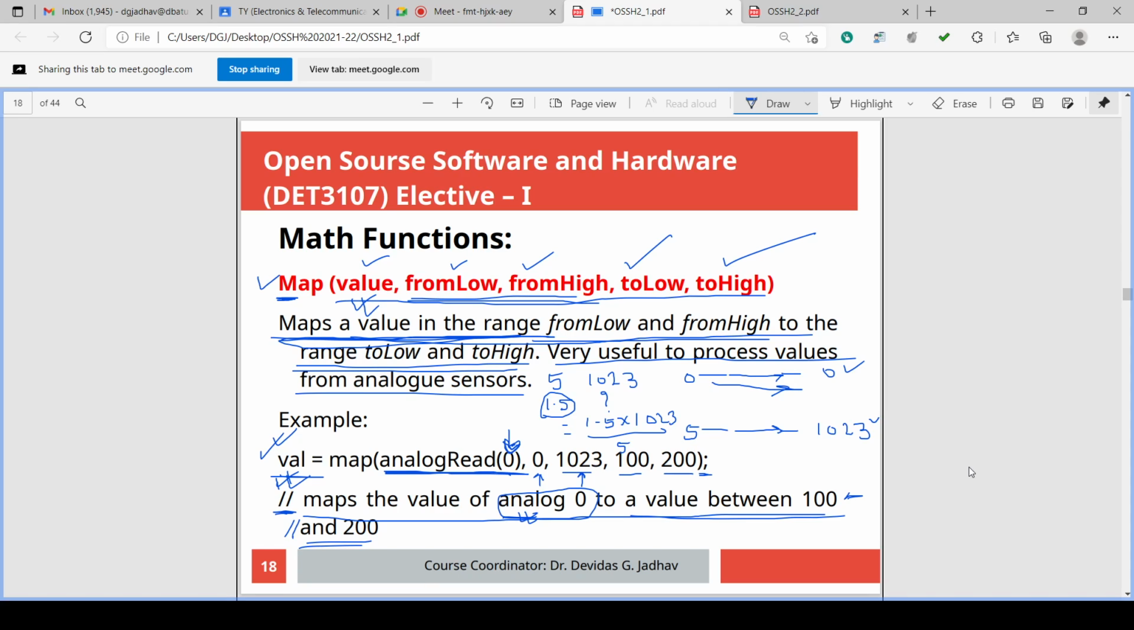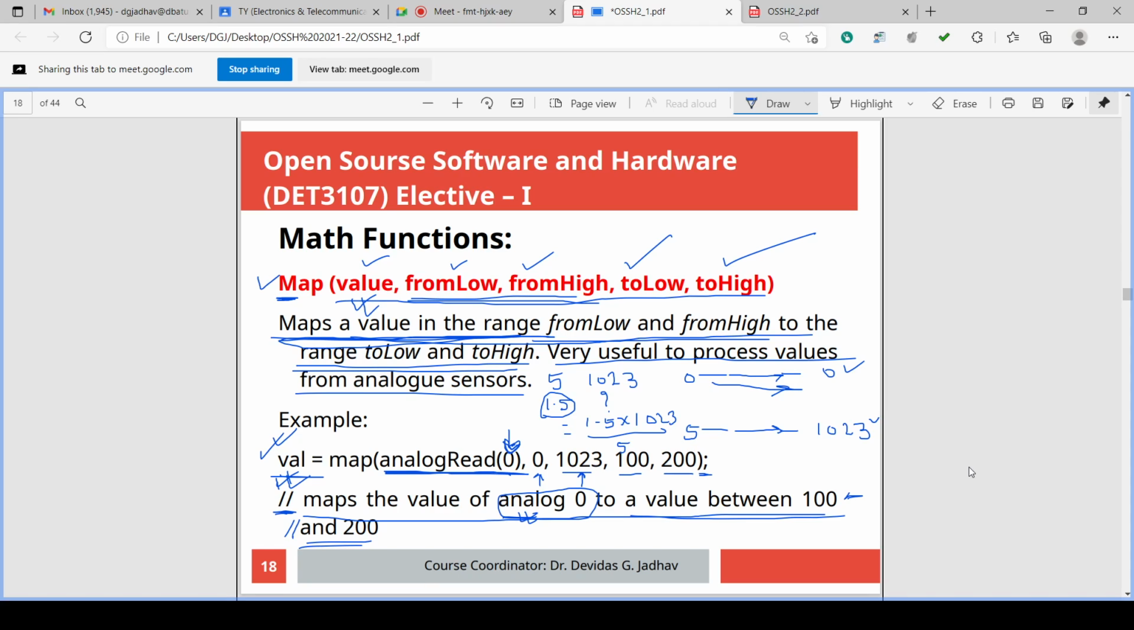512 number is generated. Now if you constrain it to 0 to 255, 512 is more than 255. After constraining, what will it do? It will generate 255, the higher range, because it is more than the higher range. It will generate 255 and output 5 volt. Whatever we have read, 2.5, it is outputting 5 volt.